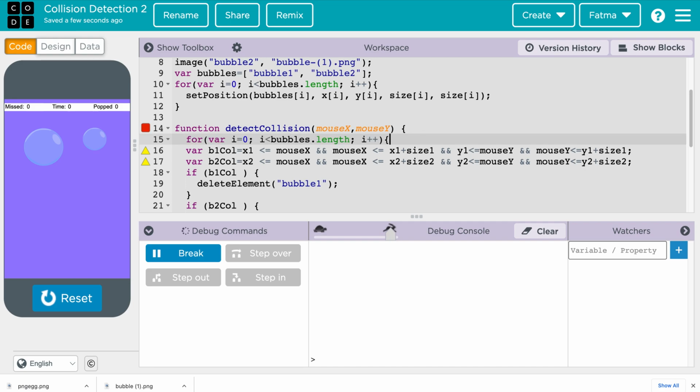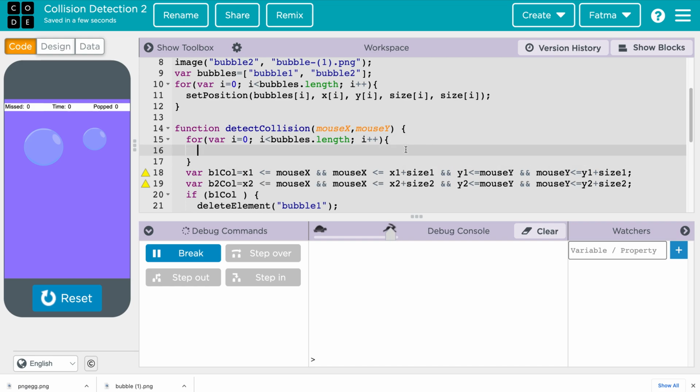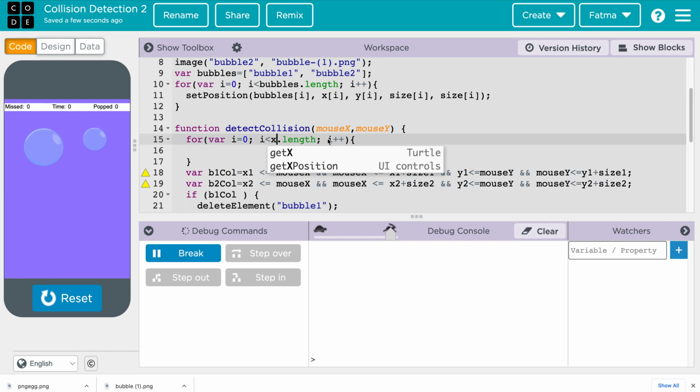So we are only going to look at the bubbles length of this, which is bubbles 1 and bubbles 2, and since this is mouse X, let's use the X length. So let's move to X length, because we are going to compare the X and Y's. And okay, here, reset. All right.